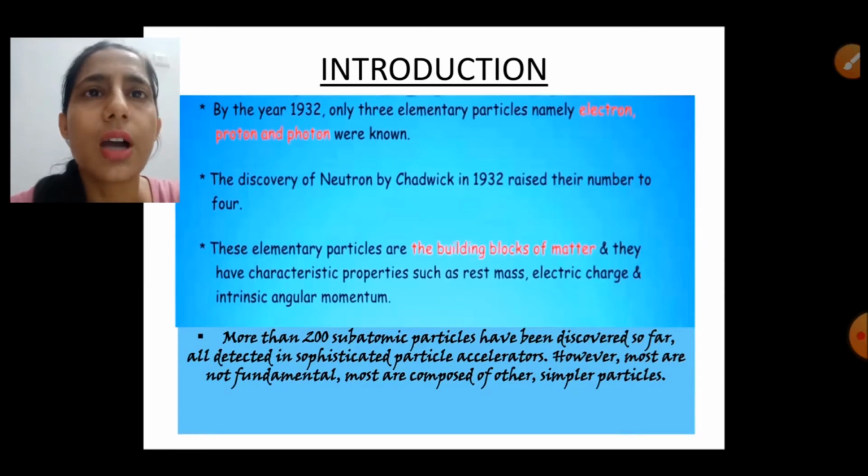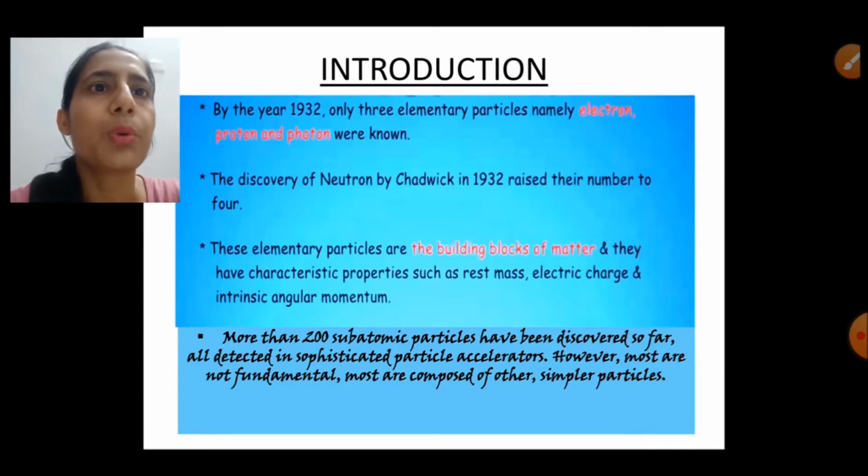Next is an introduction to how the particles have been discovered one by one. Particle physics was born in 1897 with the discovery of the electron, when J.J. Thomson was performing his cathode ray scattering experiment and found that the streams of particles had negative charge, and he named the particles electrons. Then from the argument that the atom is neutral, there must be some positive charge in the atom, and later, in the alpha ray scattering experiment, Rutherford proved that the atom has a positive charge in the center, called the nucleus, and protons are present in the nucleus.